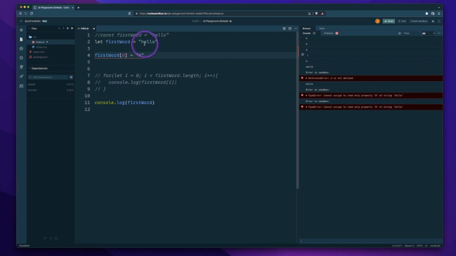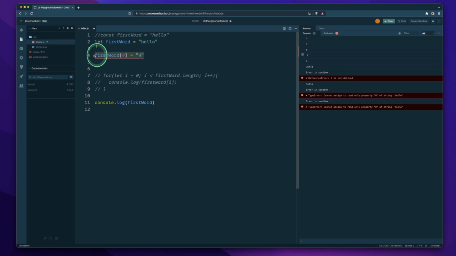I can't directly change that string that's already assigned to this. I can't assign just that one letter. Now you can, but you have to do some different things to it. That will go over more of how to do that in the beginner's level of strings and string manipulation.